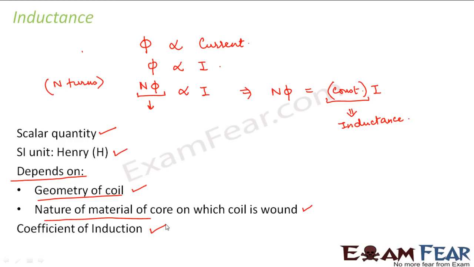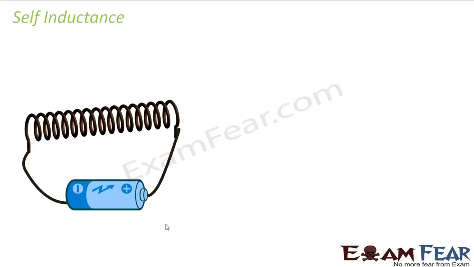Inductance is also known as coefficient of induction. So what is coefficient of induction? It basically tells the ratio of the magnetic flux with respect to the current. So it's time that we talk about each type of inductance one by one. Let us first talk about self-inductance. In self-inductance, you have a single coil. There is a change in flux through that coil, and because of that flux change, a current is induced in the same coil. Once the current gets induced, it tries to oppose the change in flux.